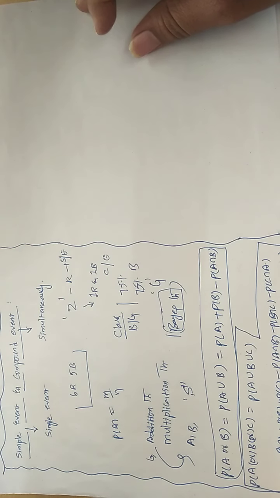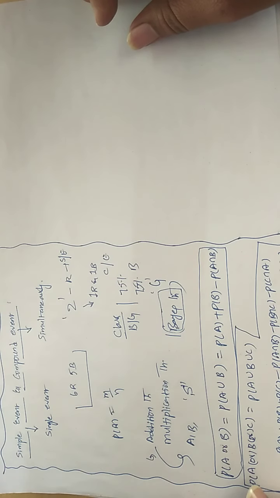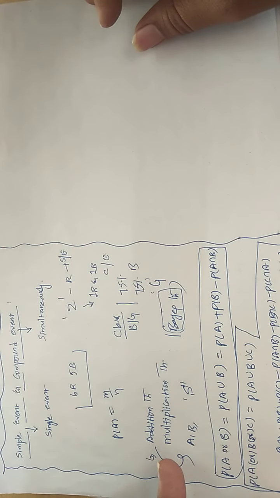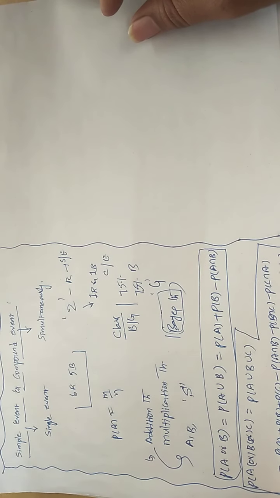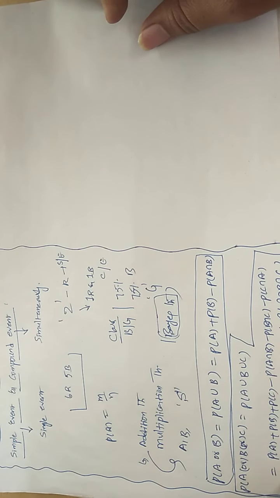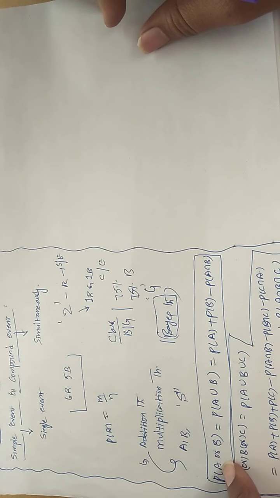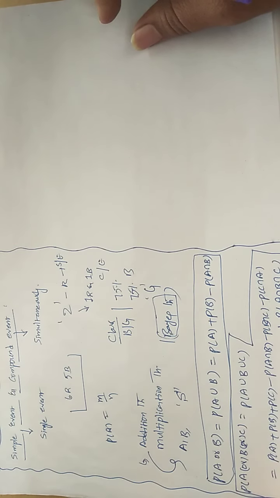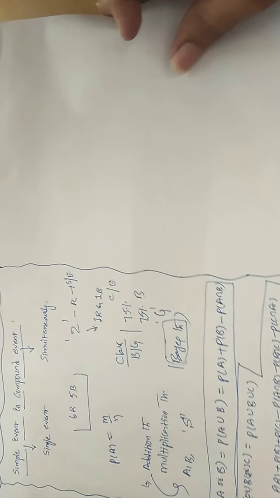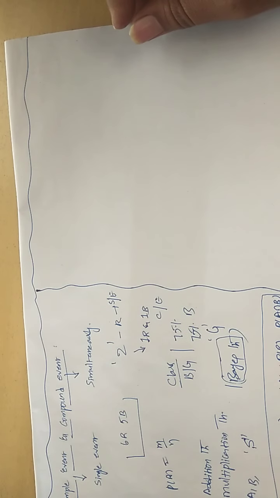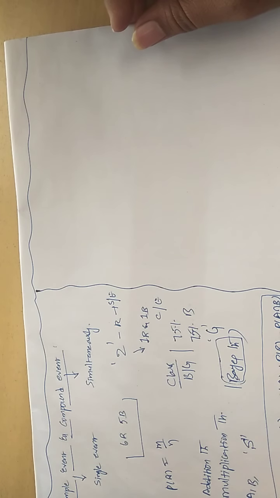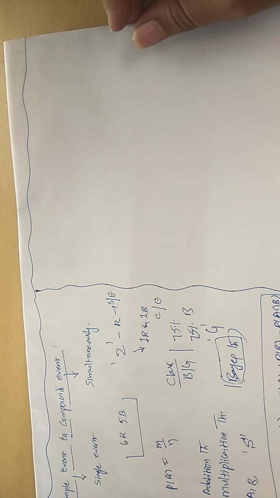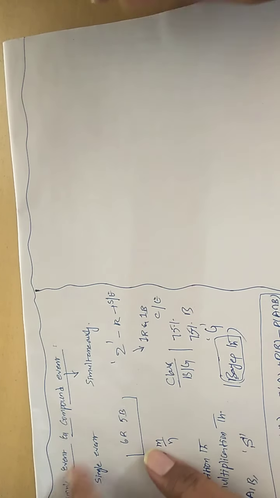Both conditions, understand? So in those situations, we are going to use the addition theorem and the multiplication theorem. And now we are going to prove the addition theorem of the probability in the case of two events by using set theory. Do you know set? A set is nothing but a collection of distinct objects. How do you denote the set?